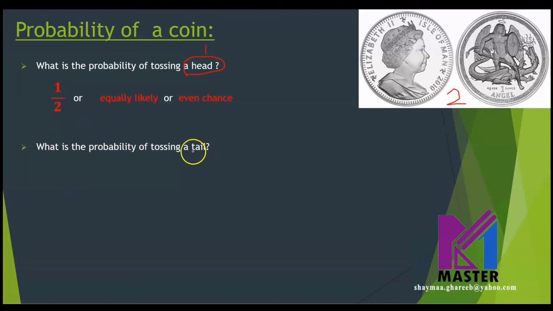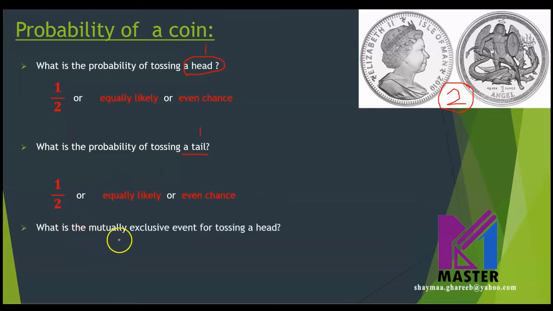What do you think? How many tails are there in the coin? Only one. So the probability will be 1 over 2 because we said the total number of outcomes for any coin is always 2. So the probability then will be half as well, or equally likely, or even chance, if the question asked you to write it in words. Is this clear?